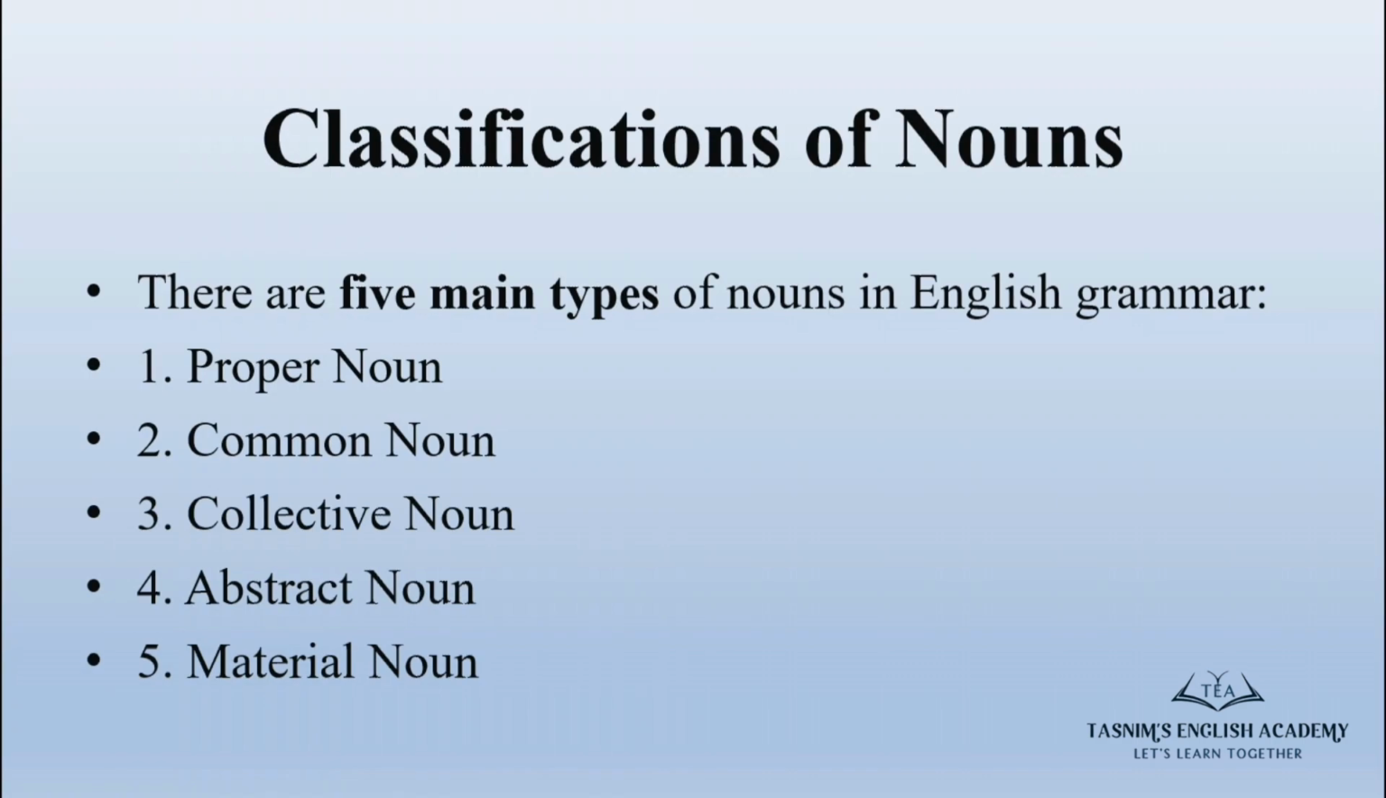Classification of nouns. There are 5 main types of nouns in English grammar: proper noun, common noun, collective noun, abstract noun, and material noun. Let's look at each one with simple examples.